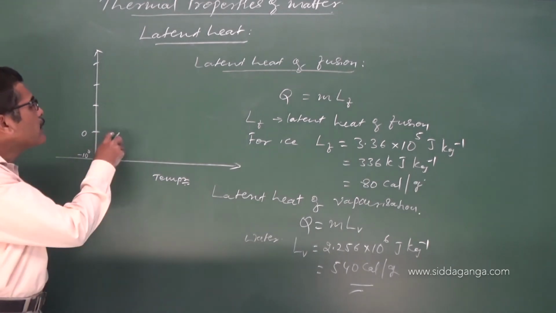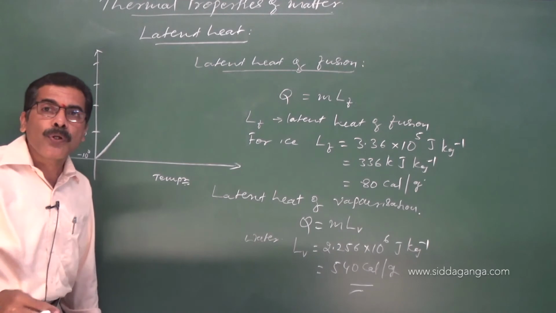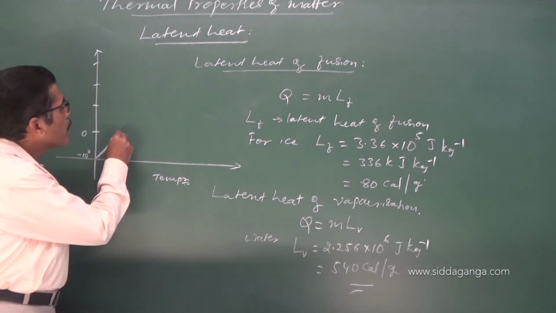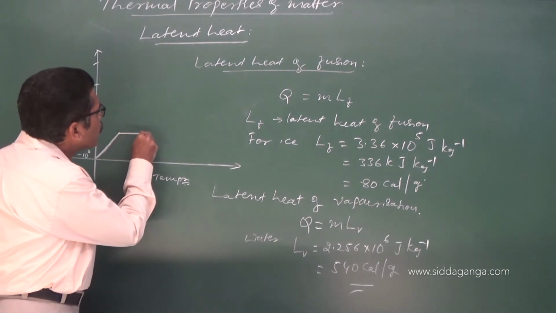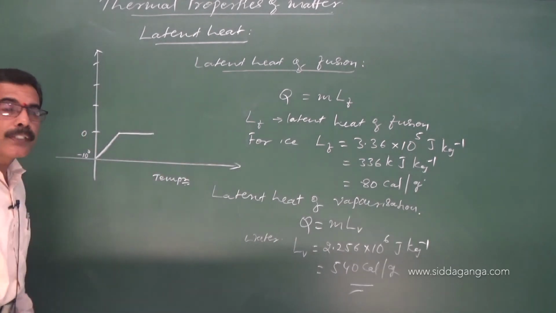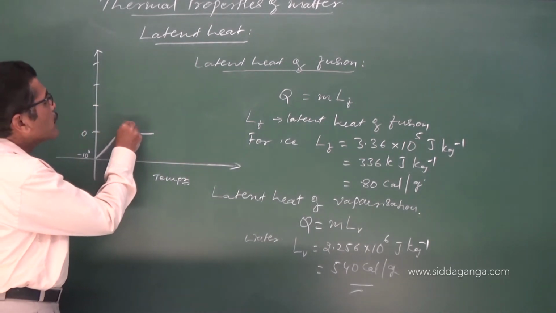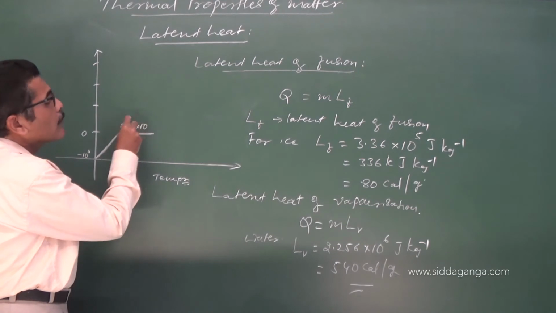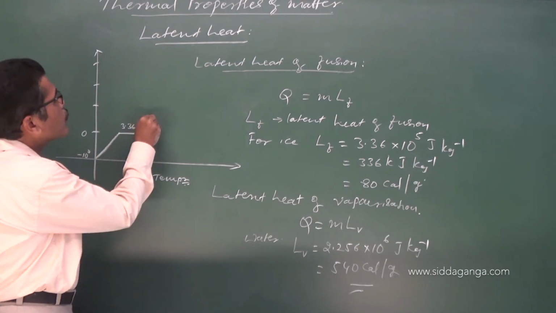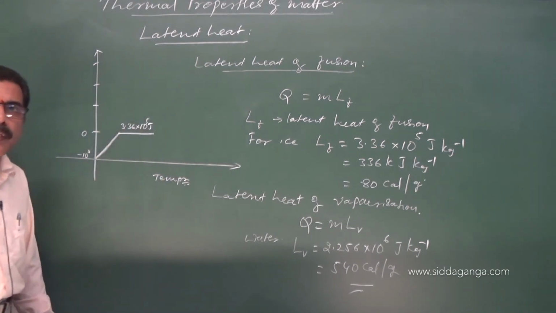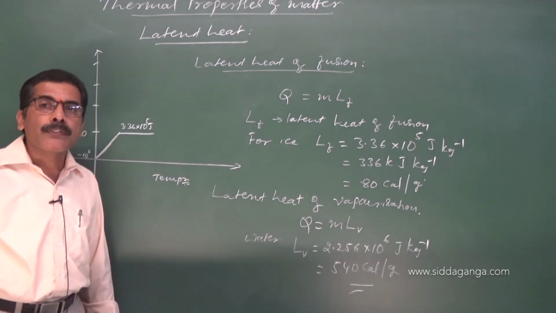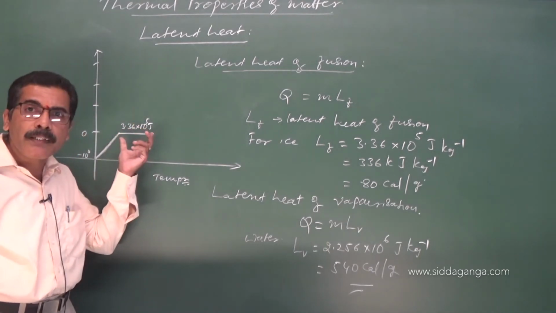At 0 degrees Celsius, ice starts melting, getting converted into water. Until it becomes water, how much heat is required? 3.36 into 10 raised to 5 joules of heat is required. That much heat is utilized by it to get itself converted into water.